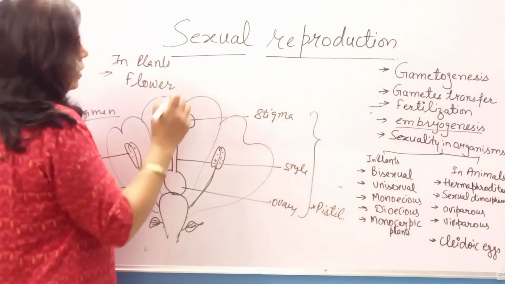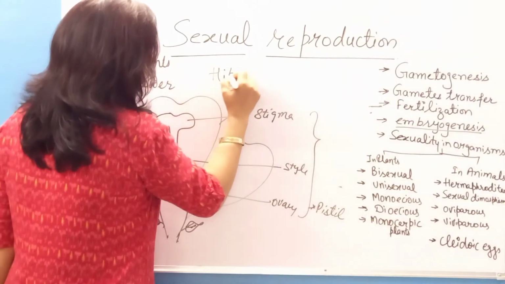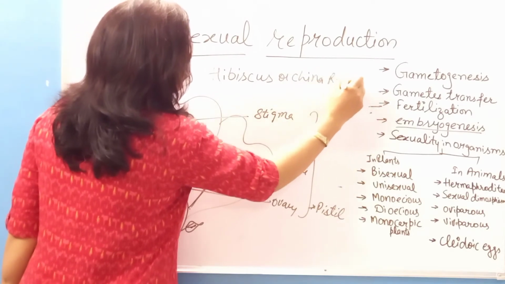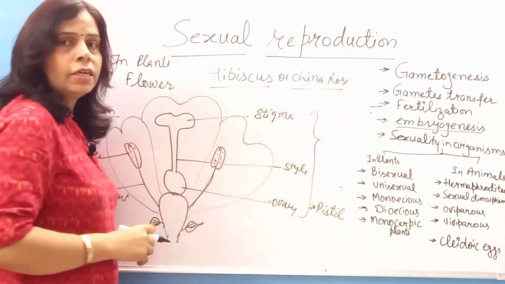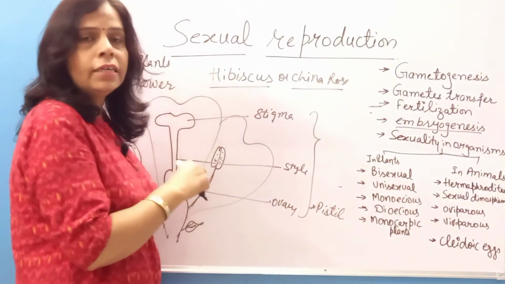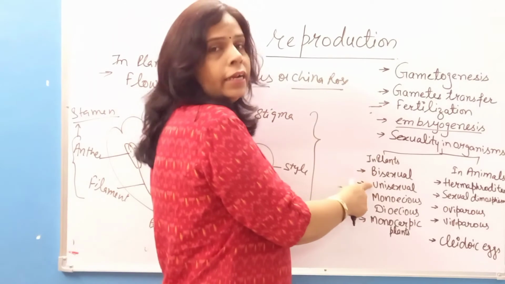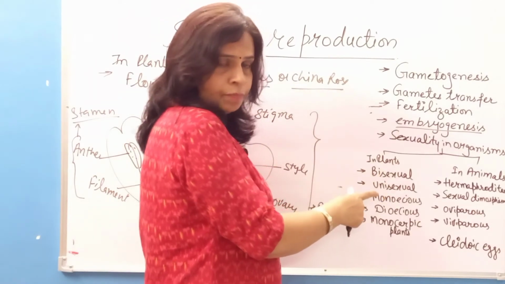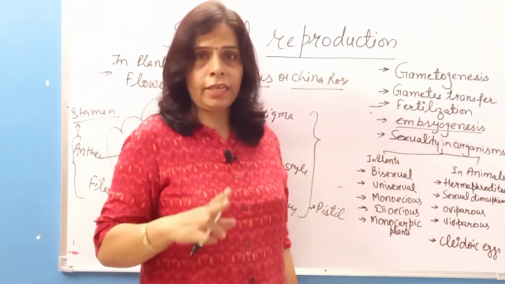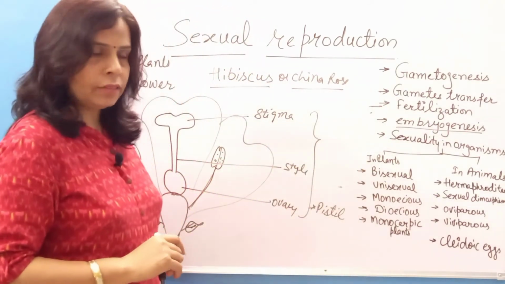So what I want to tell you is, for example, this diagram I have made of hibiscus, or you can say China rose. In the flowers of hibiscus or China rose, both male and female parts are present in a single flower. So a flower having both the male and female reproductive parts is known as a bisexual flower. Bisex, two sexes in one flower, then that flower is known as a bisexual flower, right?